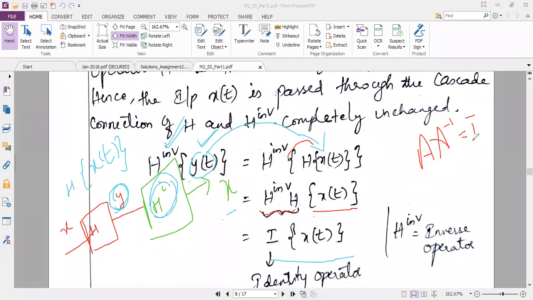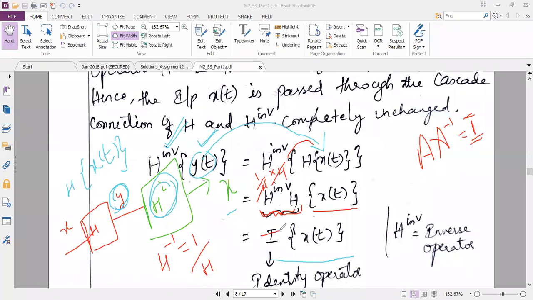In a matrix, A multiplied with its inverse will give you the identity matrix I. The same way here, H inverse multiplied with H. H inverse is nothing but 1 by H. So in place of H inverse, I will write 1 by H, and I have one more H in the numerator. If I cancel it, I get 1 as the answer.